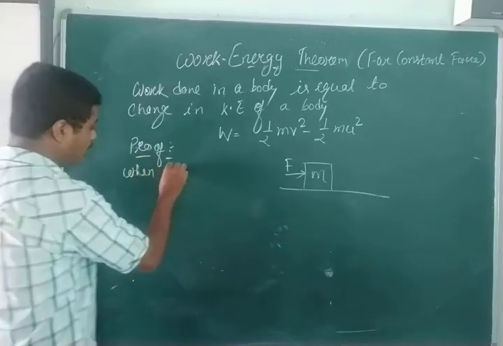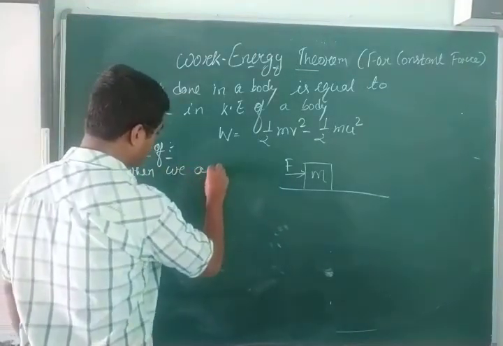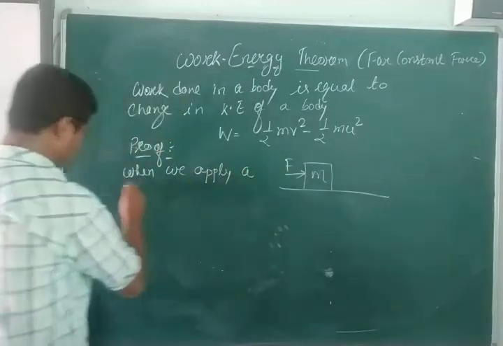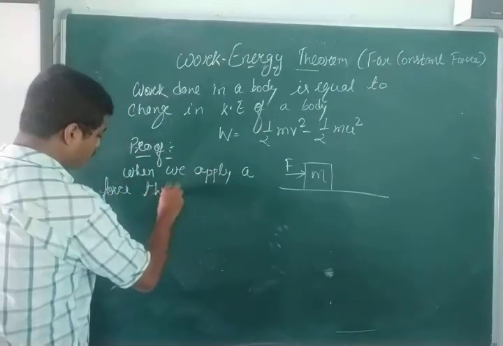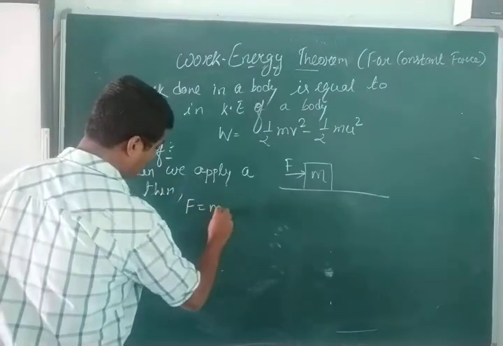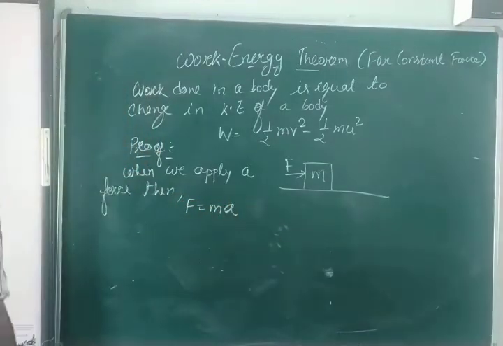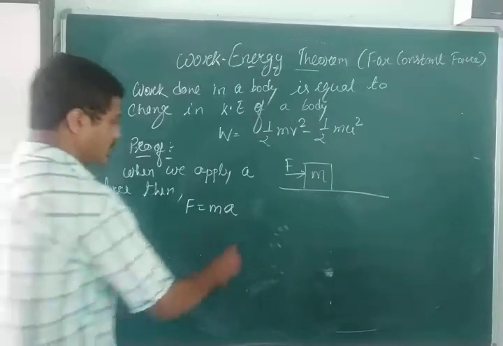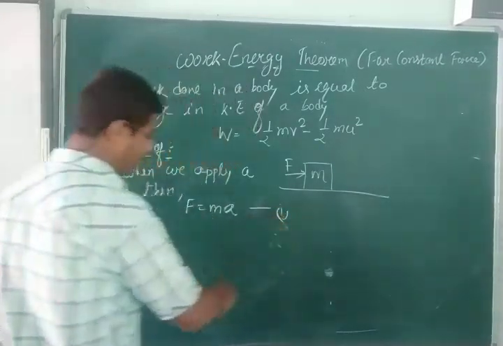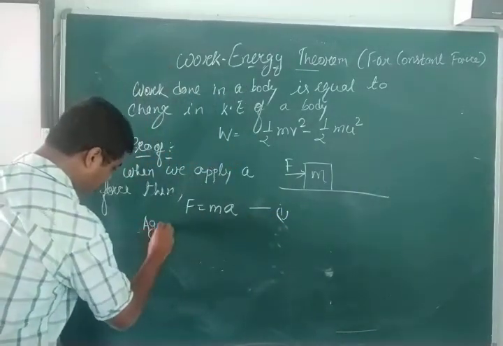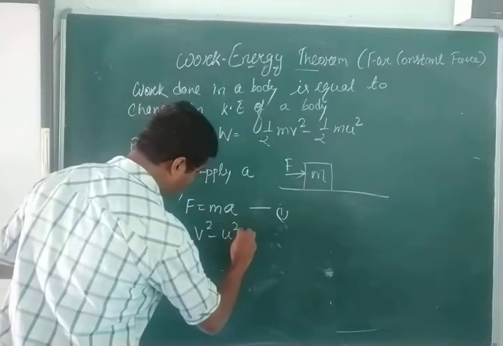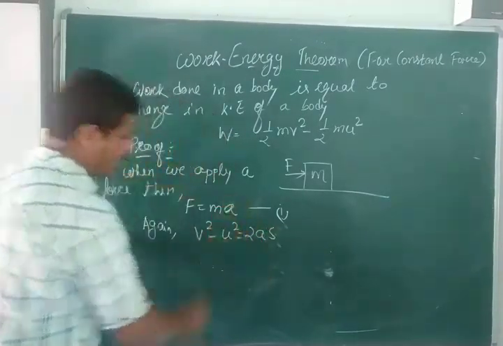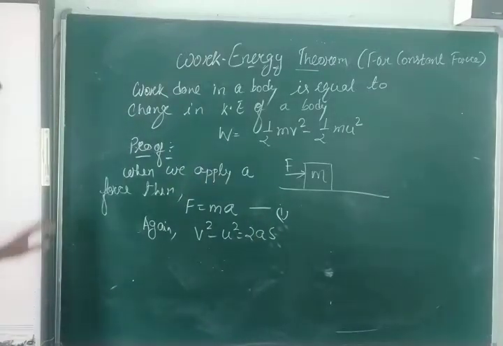So when we apply a force, then force is equal to mass into acceleration. Mark this as equation number 1. Again, v square minus u square is equal to 2as.